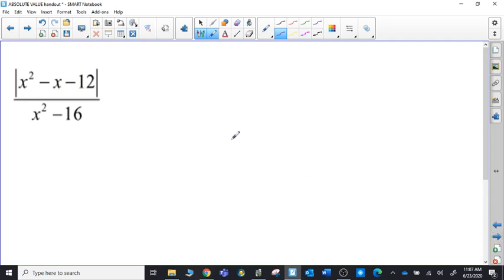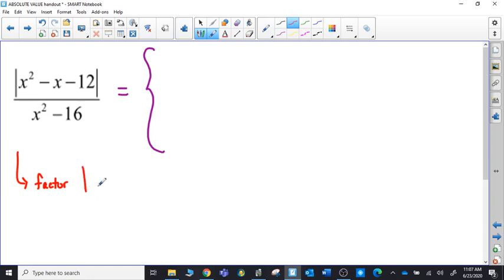This particular statement has part of it with an absolute value sign and some without. So when it comes to rewriting it without the absolute value signs, there's a little bit more to this one because some is inside the absolute value sign and some is not. And so I'm going to need to, first of all, factor, because factoring is very important in order to talk about those positives and negatives using the sign analysis.